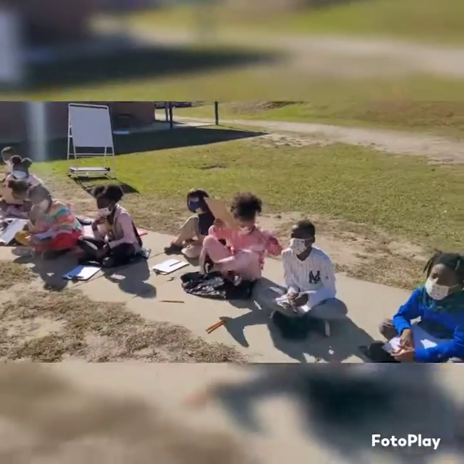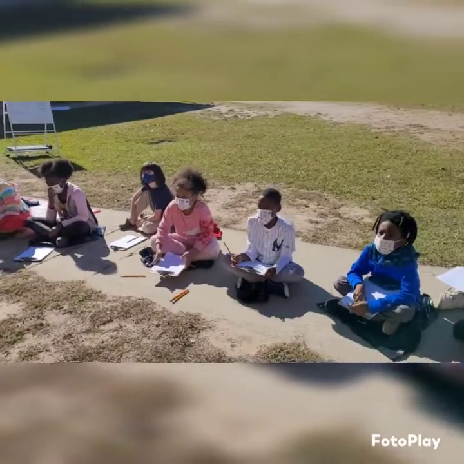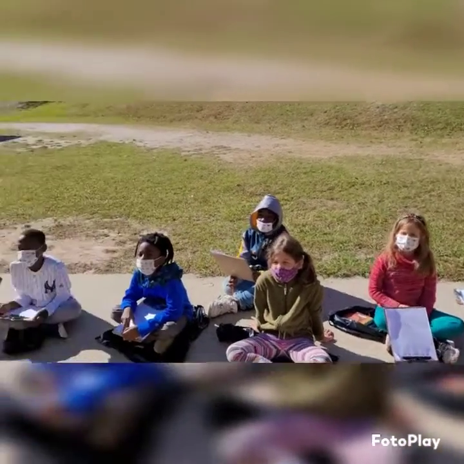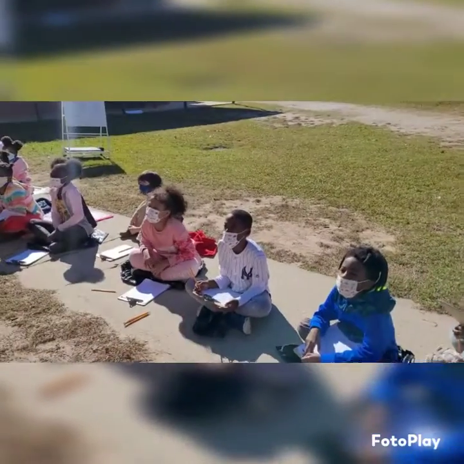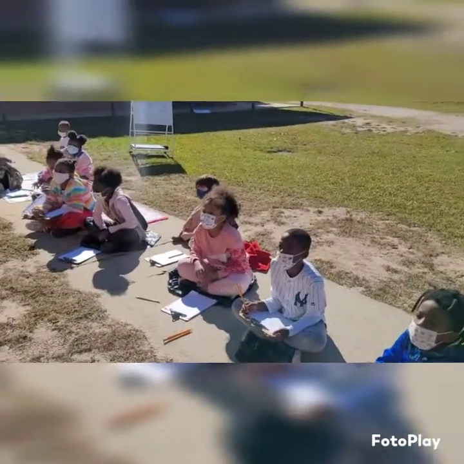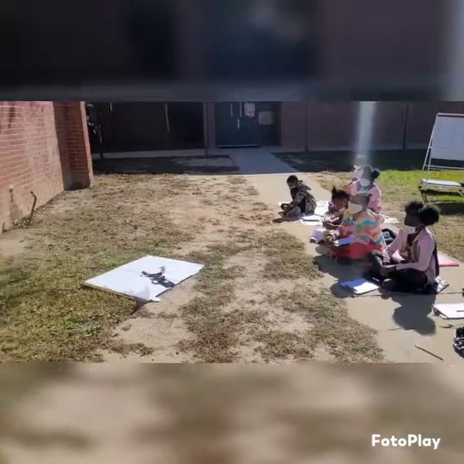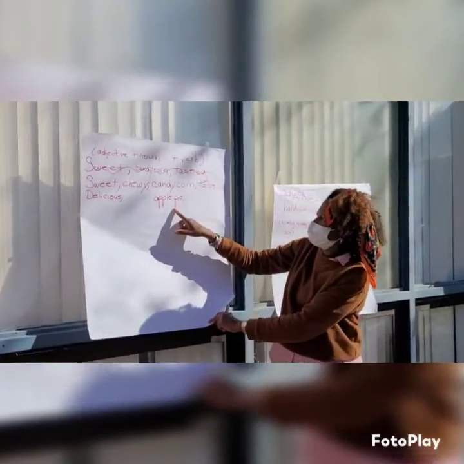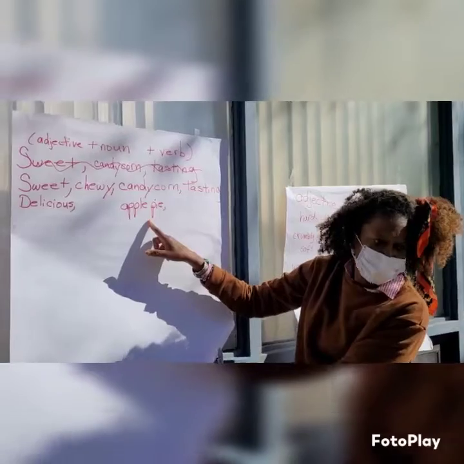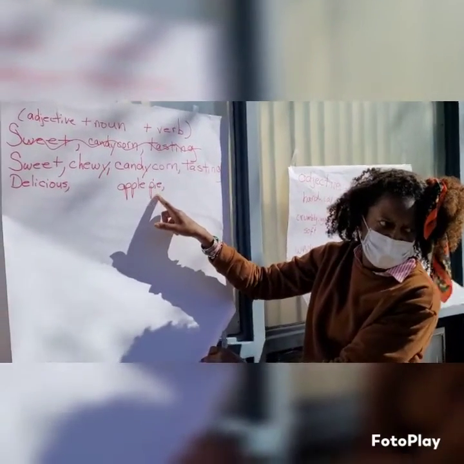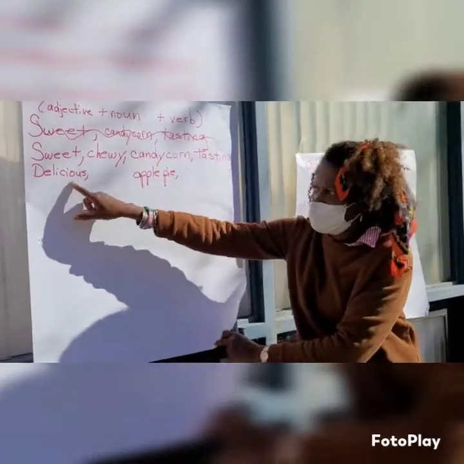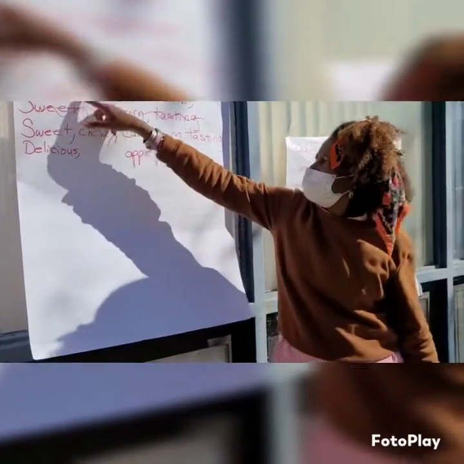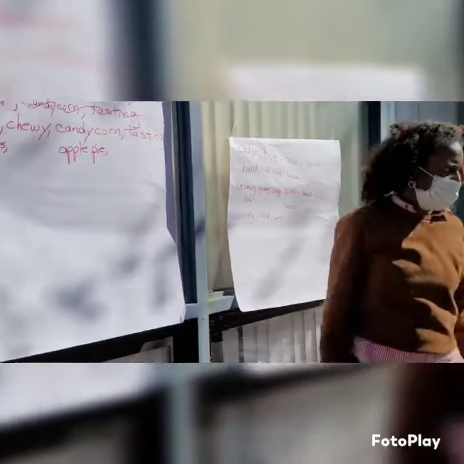So we decided on our first line. Class, let's read our first line with an adjective, noun, and verb. Sweet, chewy, candy corn, tasty. All right. Now, second line, our noun we decided on was going to be what? Apple pie. And we started with one word. We had yummy first, and we found a word that means about the same as yummy, which is a synonym. Delicious.